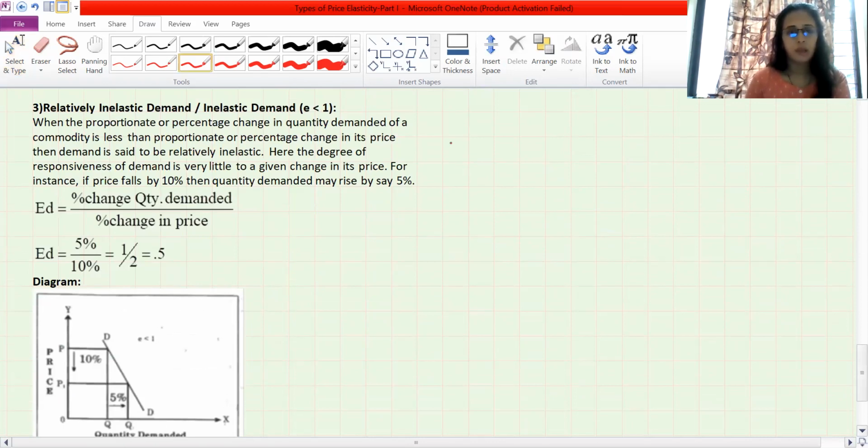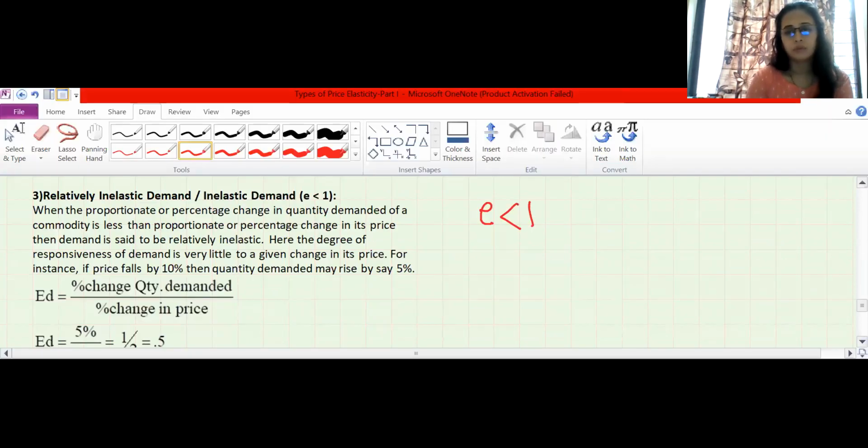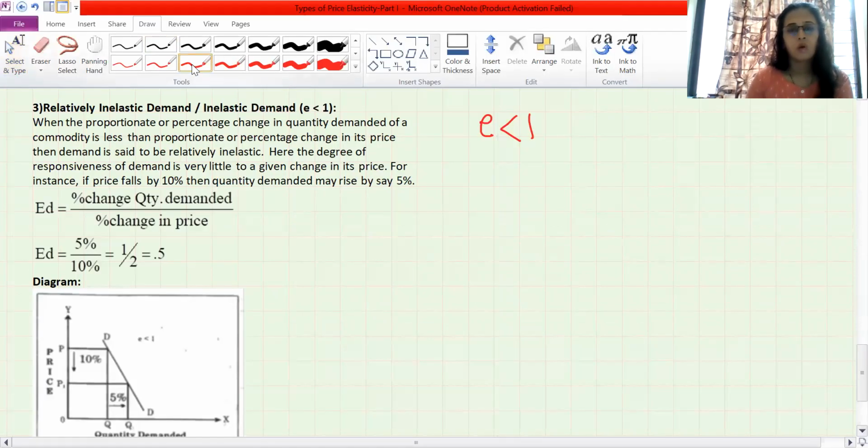Then moving on to the next part, relatively inelastic. Elasticity of demand is less than 1. Okay, elasticity of demand here is less than 1. See, the proportionate percentage change in quantity demanded.